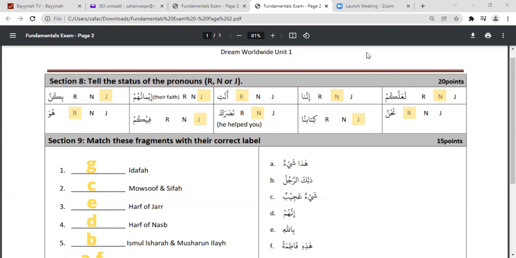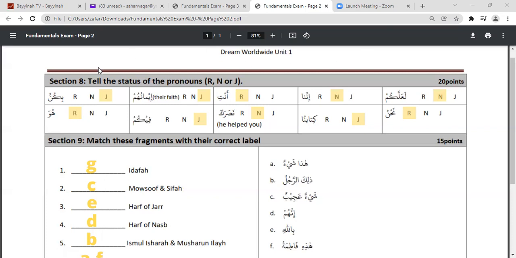And another thing is that any pronoun which gets attached to a fi'l is in the nasab status, because when it is attached to a fi'l, the attached pronoun becomes the object. When we do the questions over here, I think inshallah it will be clearer.